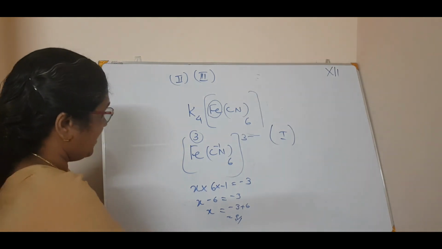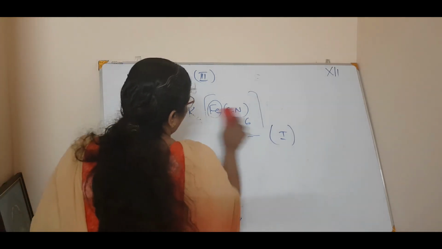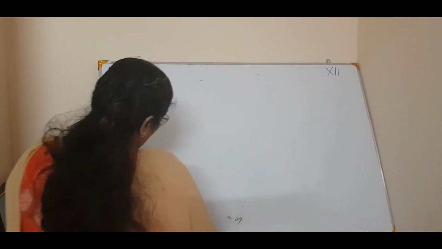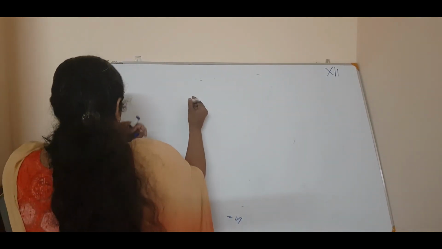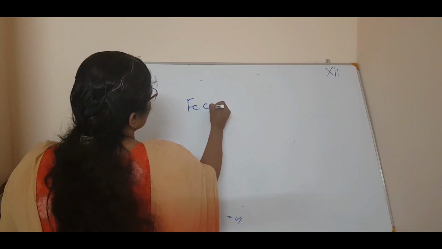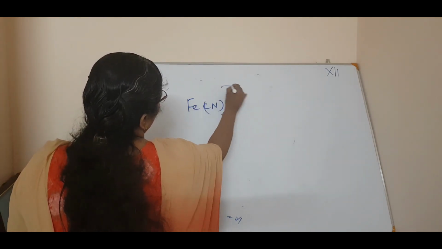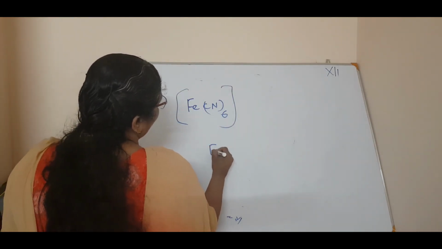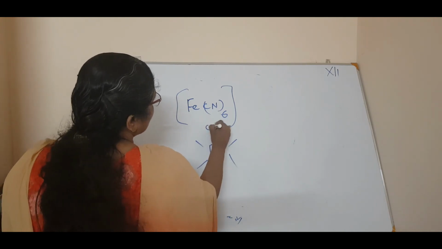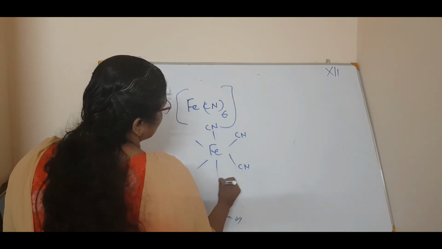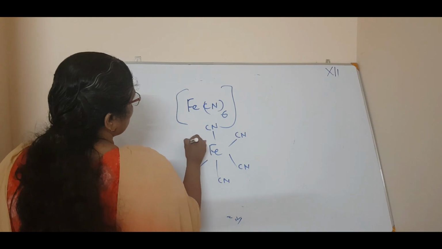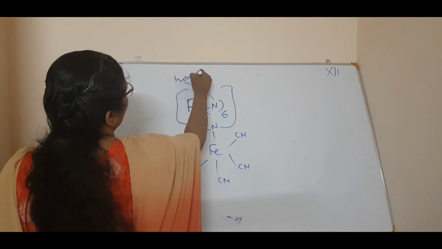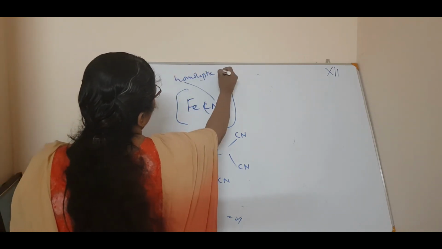I will give an example. So I hope oxidation is okay, right? So in a homoleptic complex, for example, if you have [Fe(CN)6] cations, see, everything is the same: CN, CN, CN, CN, CN, CN. So this is called a homoleptic complex.